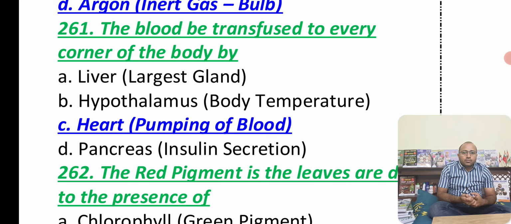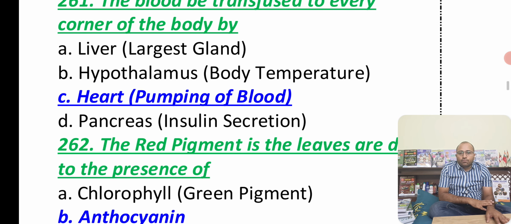Hypothalamus, you know that, and in the hypothalamus, body temperature is maintained. This acts as our human body's thermostat. Now we have the pancreas, which is helpful for the secretion of insulin.